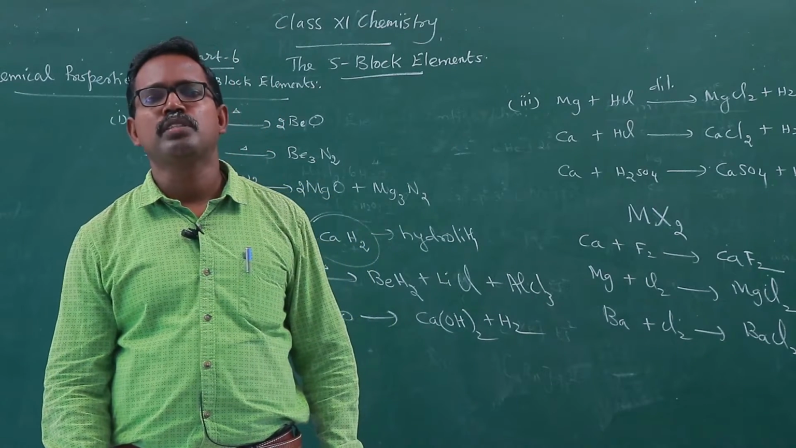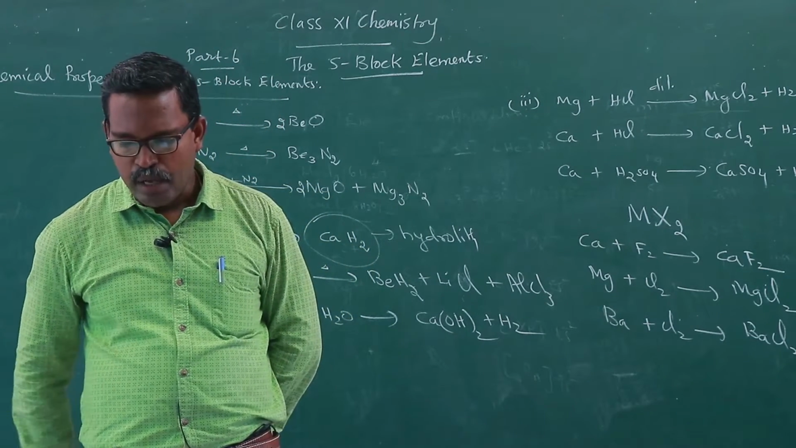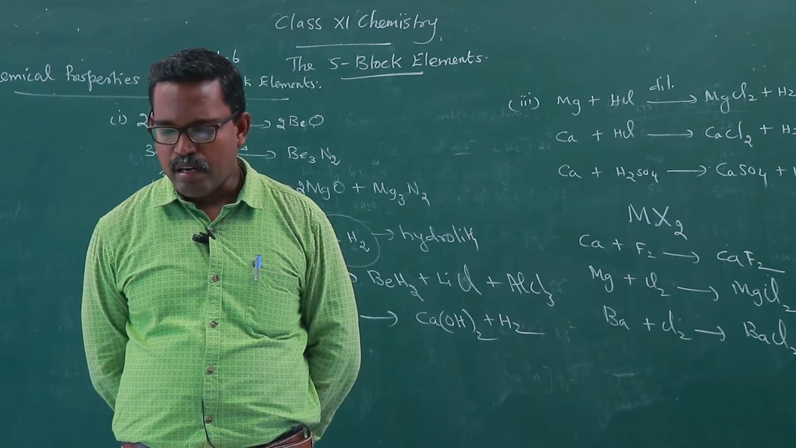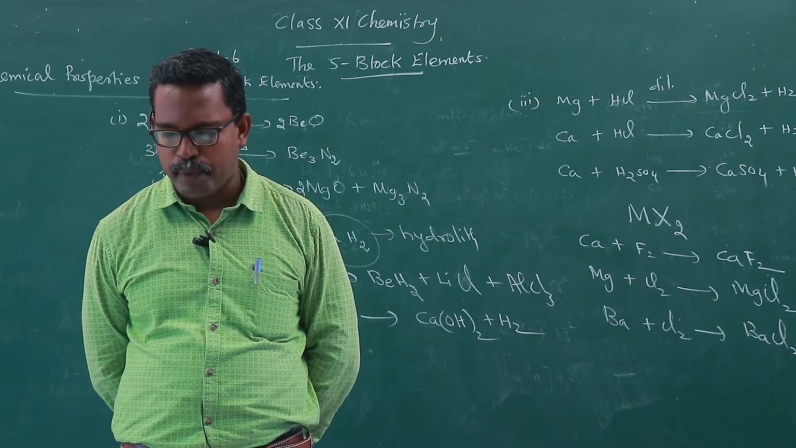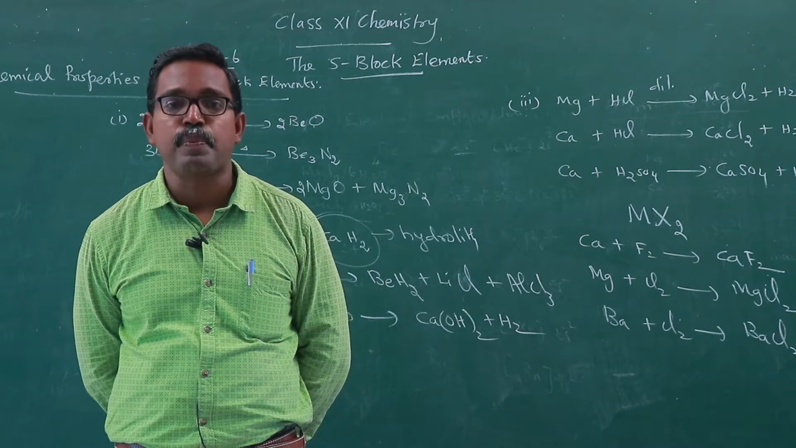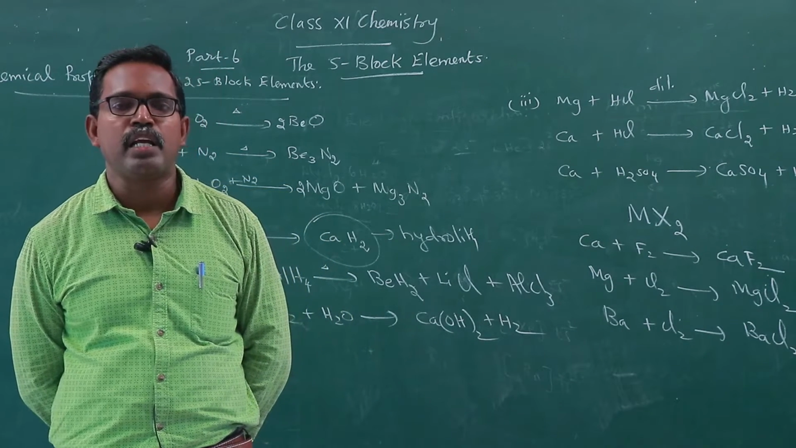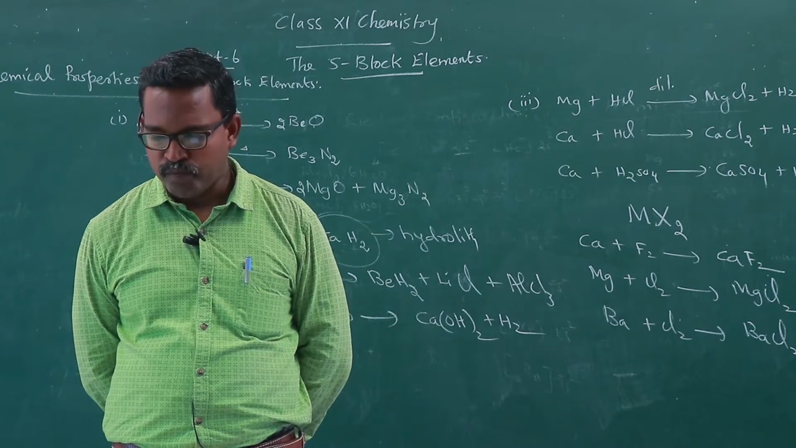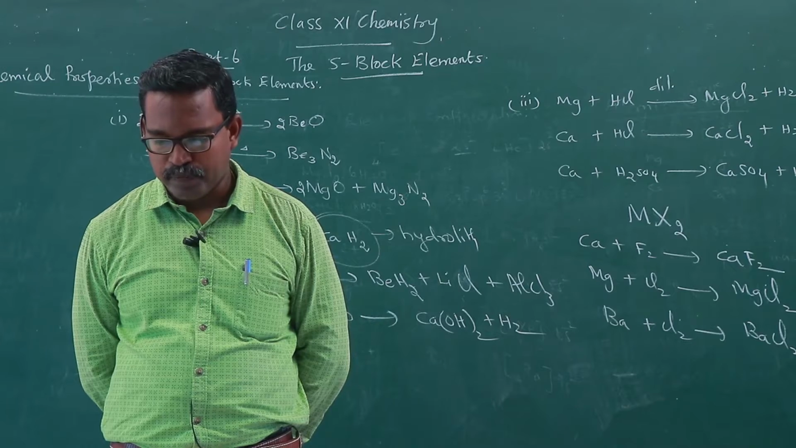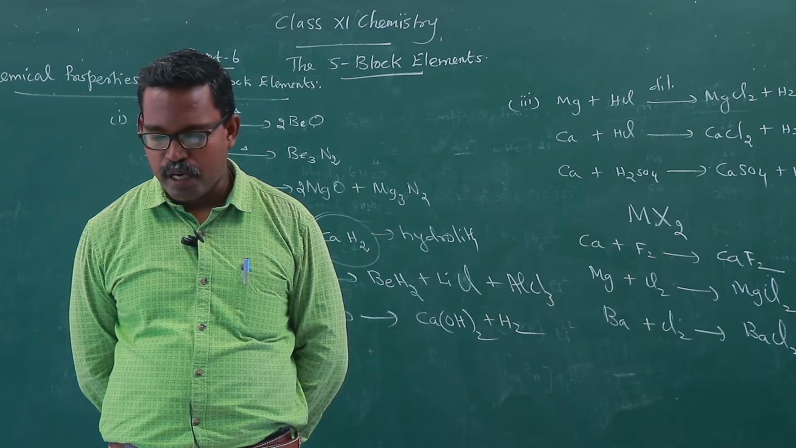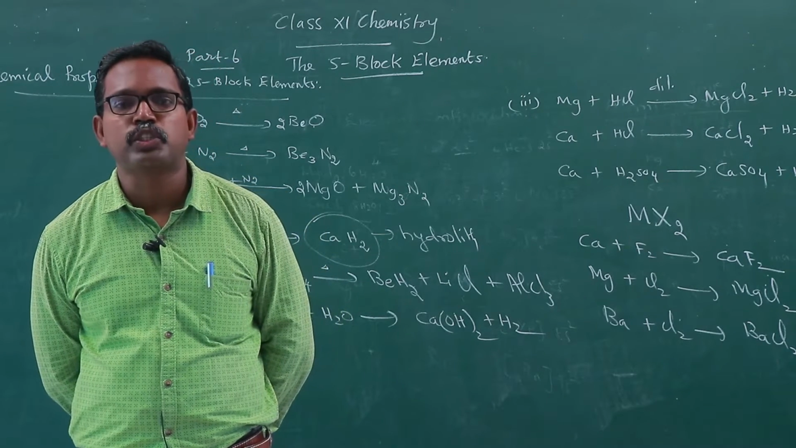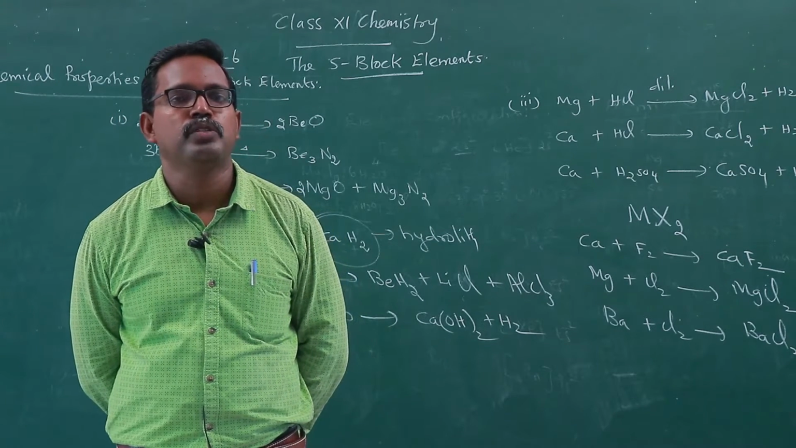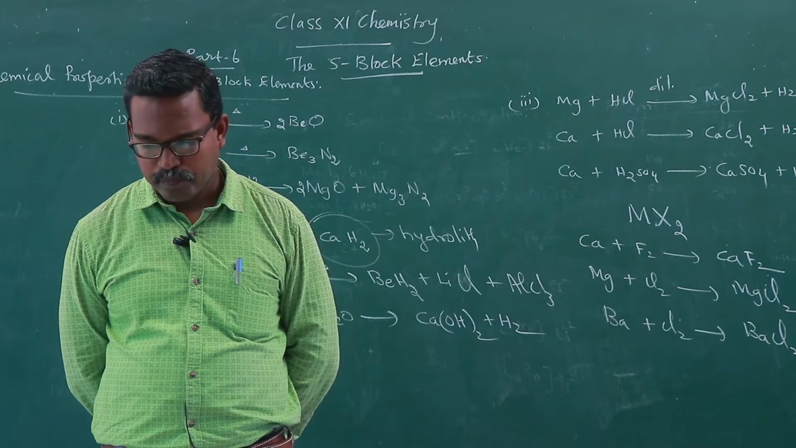Now, some uses of alkaline earth metals. Beryllium is used in the manufacture of alloys. For example, copper beryllium alloy is highly useful for preparing high strength springs. Metallic beryllium is used for making windows of X-ray tubes.